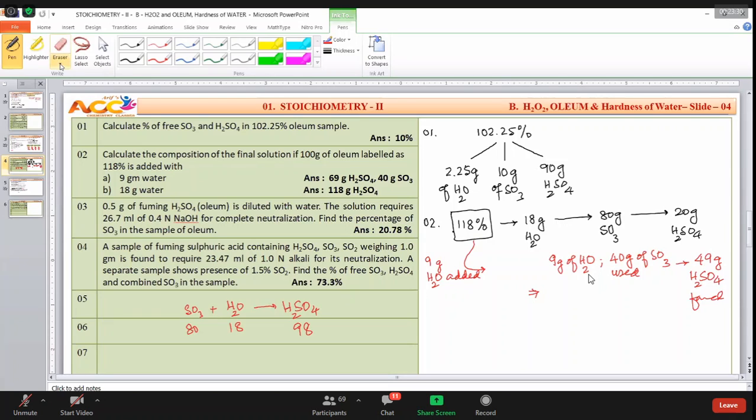Now tell me the final situation. How to decide the final situation? Very simple, sir. What we have done, we have added water. Once you are adding water, the addition of water will have a change. How much water is present? 18 grams of water, no change as it is. And earlier we had 80 grams of SO3, 40 is used up. Earlier 20 grams of H2SO4. Newly formed sulfuric acid is 49.